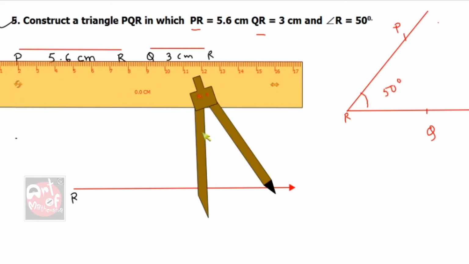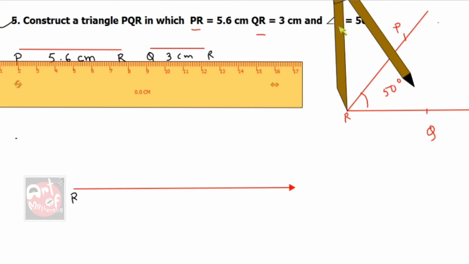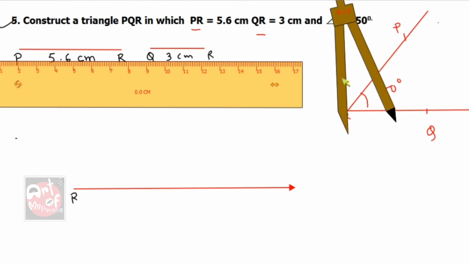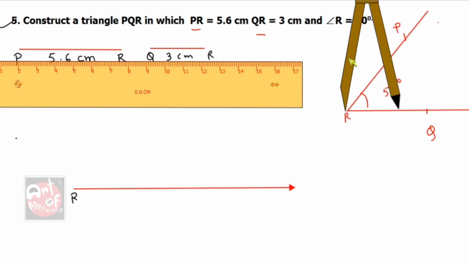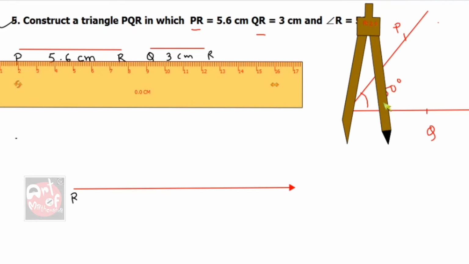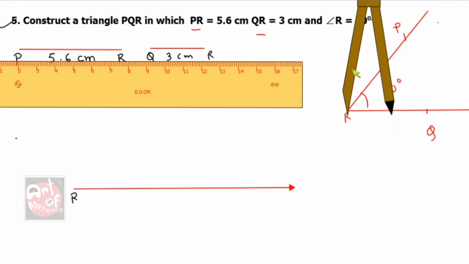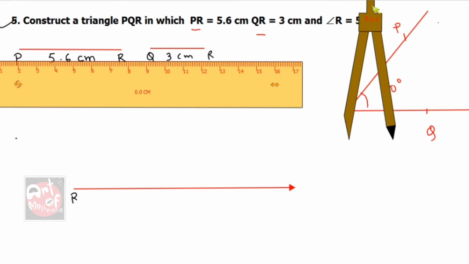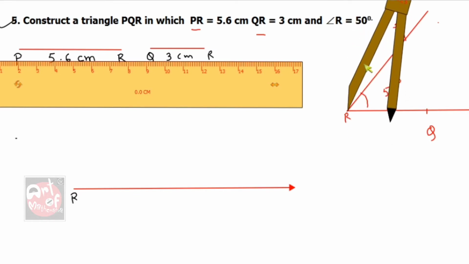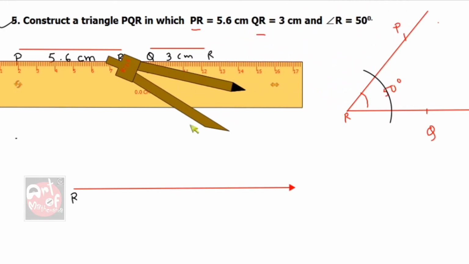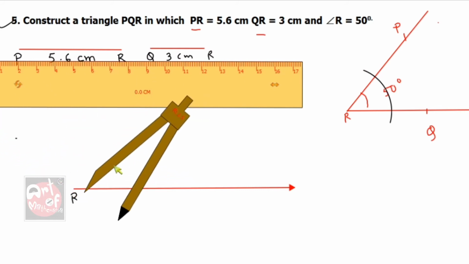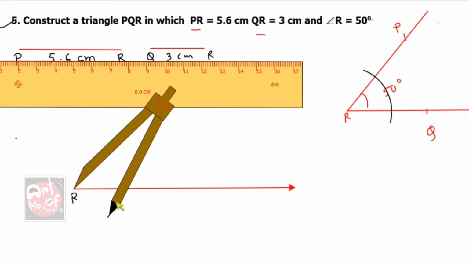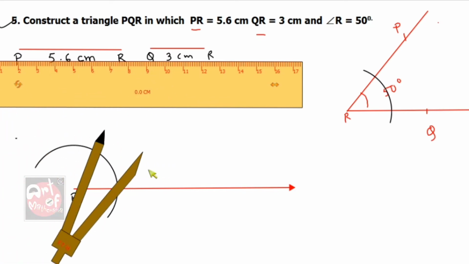So now I need a compass. Put the compass over here. Take any measurement of radius. I am taking 3. Okay? Any measurement. No, I am not taking 3, again it will make a confusion. So 2.5. Put the compass here at R as center. Now cut it, and taking the same measurement, put it and cut it. Done. Now what to do?